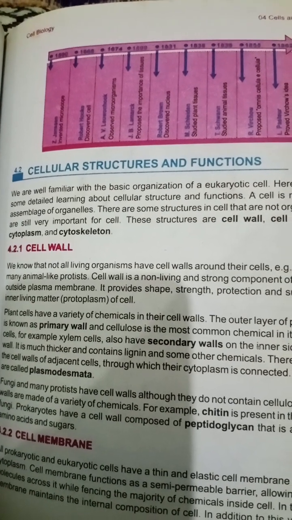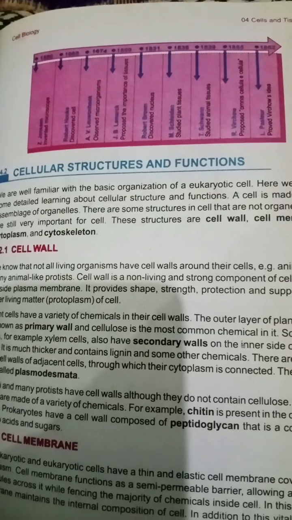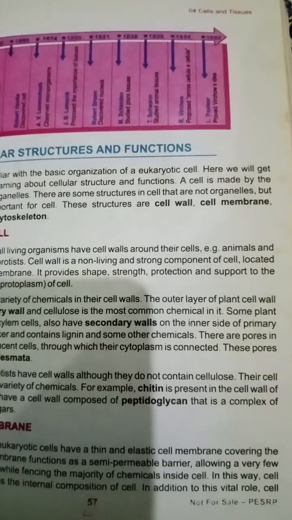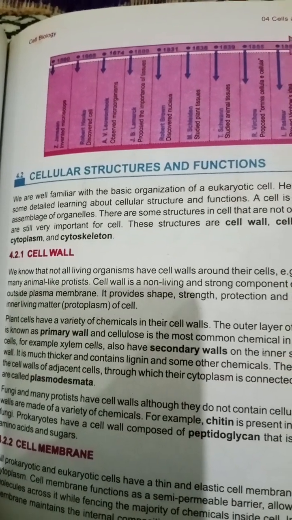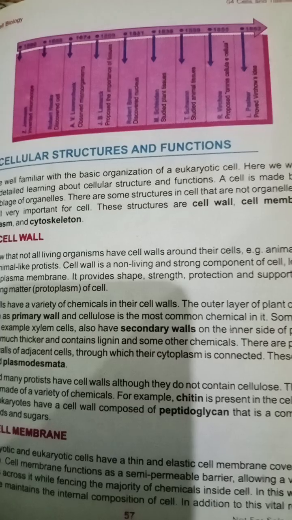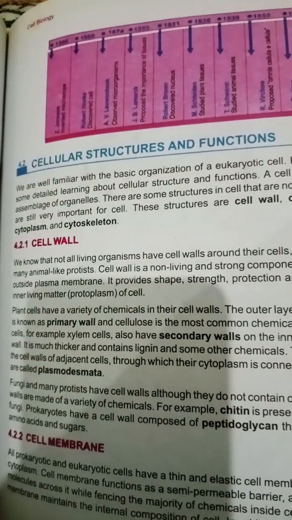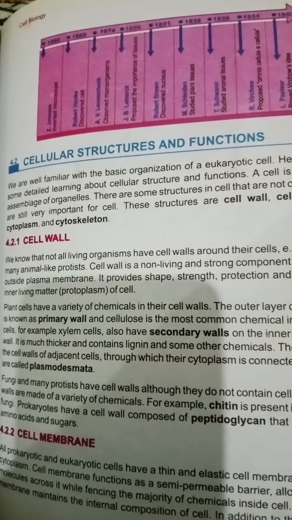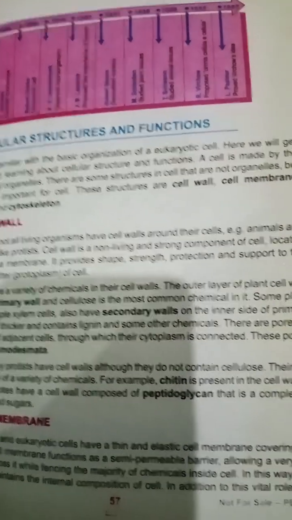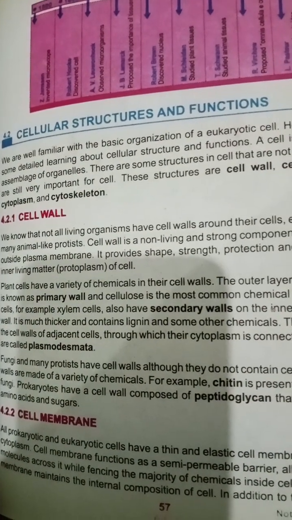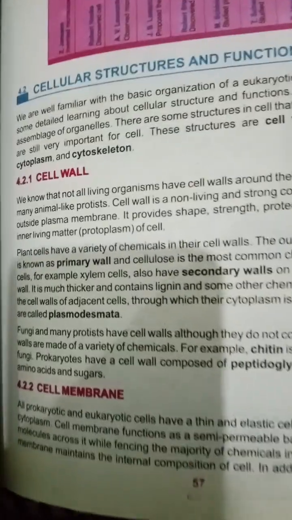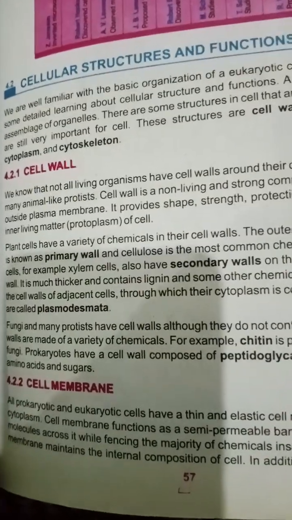Fungi and many protists have a cell wall, although they do not contain cellulose. Their cell walls are made of a variety of chemicals. For example, chitin is present in the cell wall of fungi. Prokaryotes have a cell wall composed of peptidoglycan, a complex substance made of amino acids and sugar. And now we discuss the cell membrane and its structure.